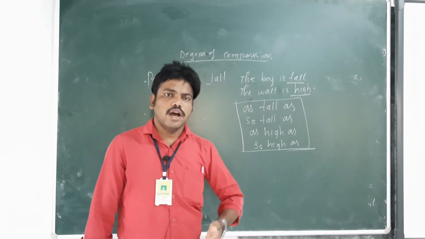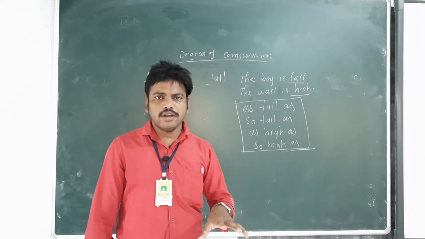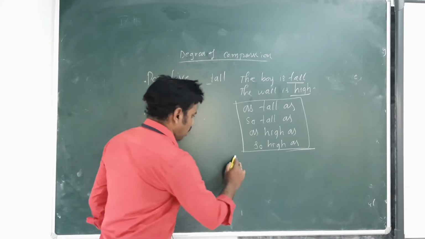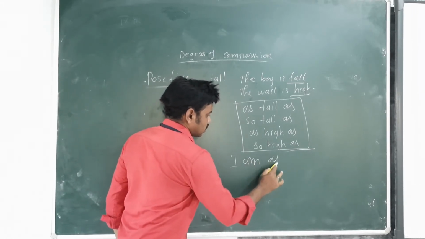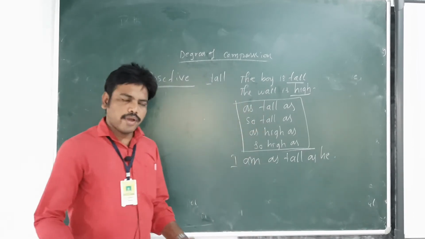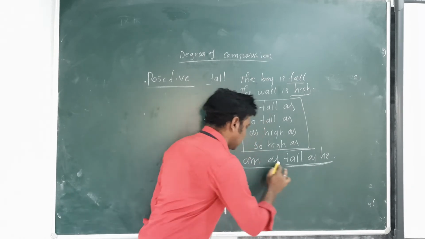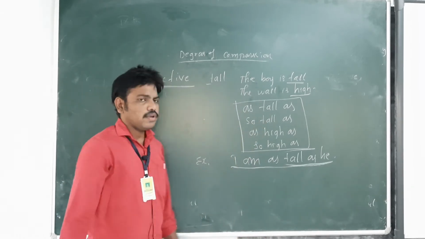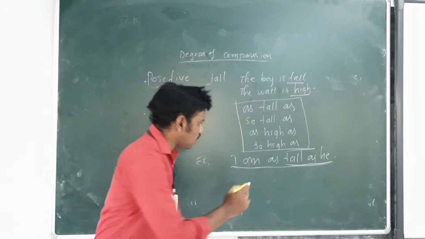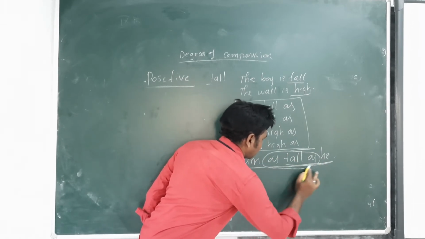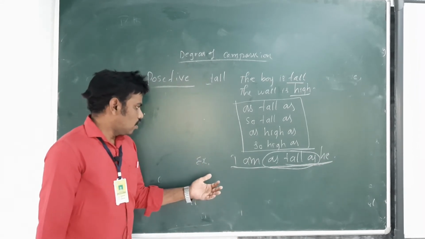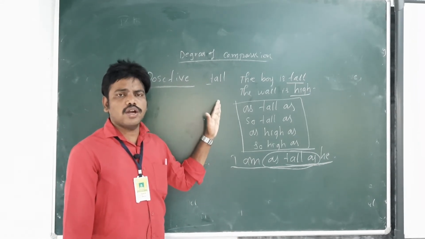When we compare with other persons with same kind or different. Okay, I am as tall as he. I am as tall as he. This example, I am as tall as he. So what do we see in the positive degree? As tall as, positive, as tall as. So these sentences are called positive.